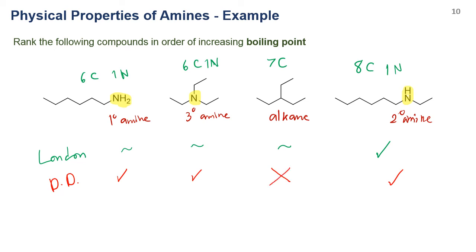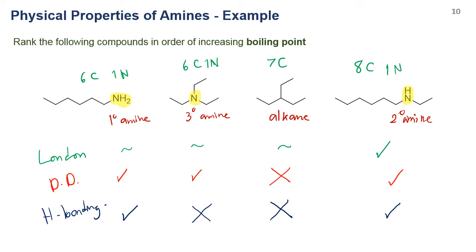Lastly, for hydrogen bonding, definitely alkane doesn't have hydrogen bonding, right? Same as tertiary amine, because it doesn't have NH, they cannot form hydrogen bonding to each other. For primary amine, it has an NH bond, so it can form hydrogen bonding to each other. Same as secondary amine, right?